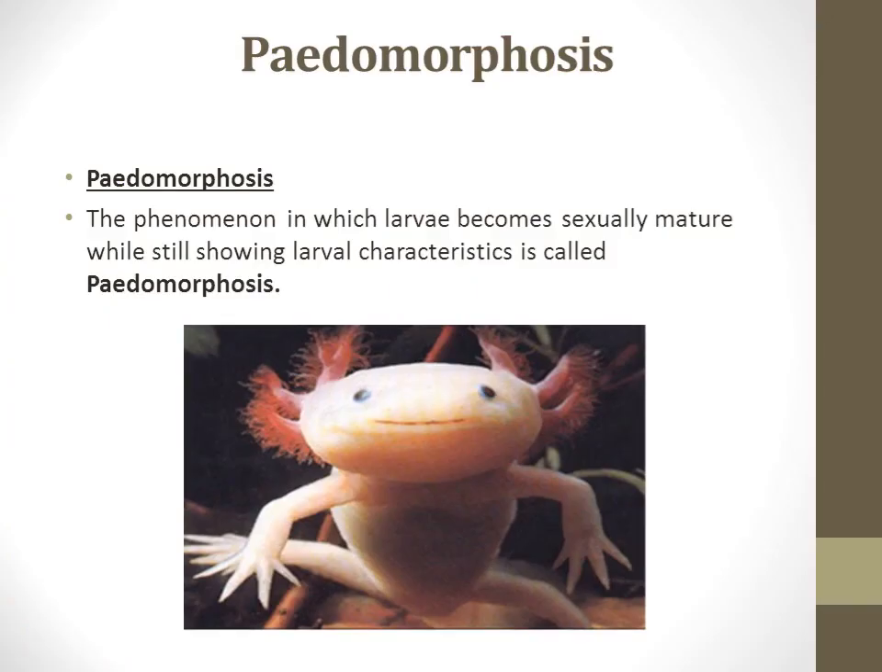And this is the definition of pedomorphosis, that is, the phenomenon in which a larva becomes sexually mature while still showing larval characteristics. This is known as pedomorphosis. The literal meaning of the word pedomorphosis is child form in Greek, and the most dramatic form of pedomorphosis occurs in species that become sexually mature while retaining their gills, aquatic life habit, and other larval characteristics.